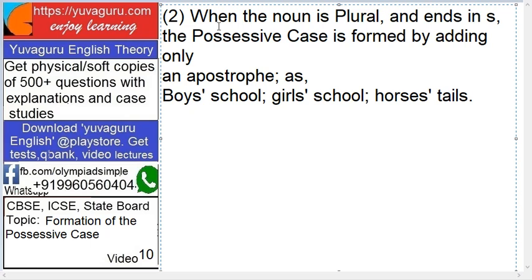Next example is when the noun is plural and ends in s, the possessive case is formed by adding only an apostrophe. Then s is not added again. Earlier we added apostrophe s. Here only apostrophe. Means what? Boys is a plural noun. So boys' school. Suppose if I have to say boys' school, should I say boys and then again s? Should I say it like this? No, it's not said like that. So that's why s is omitted, and only an apostrophe is put after the s. Similarly, girls' school, horses' tails.